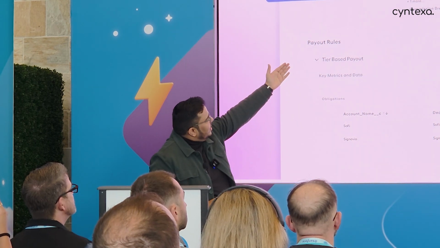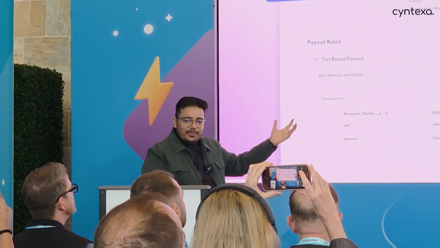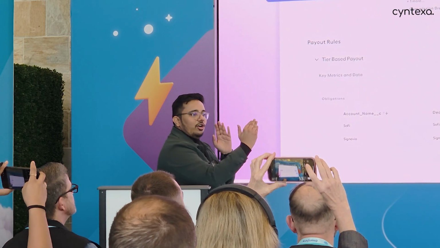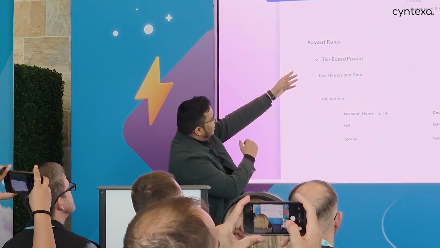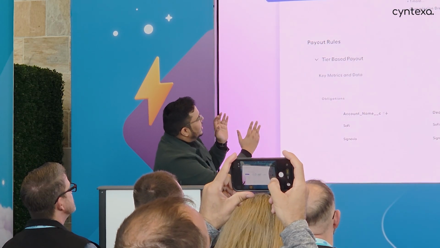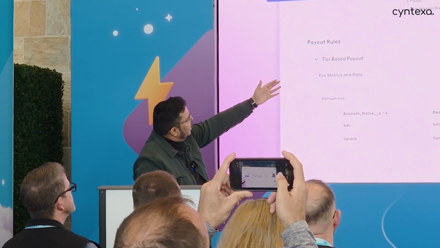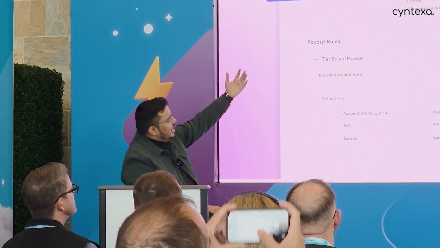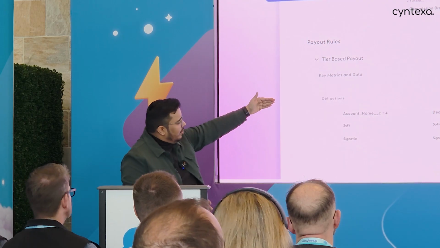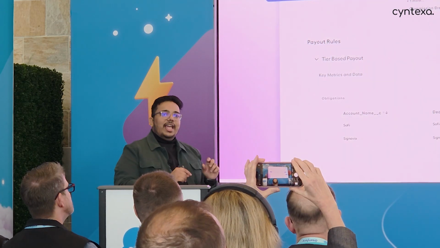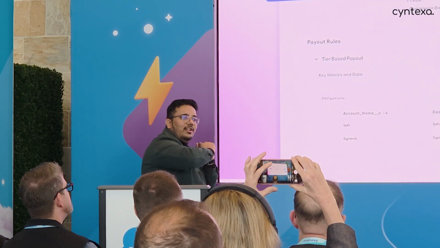On the left-hand side, you can see what all the components of it are. We have $18,840 as quota attainment, because I reached my quota, so I am getting this much. Tier-based payout is something where, okay, I'm getting $17,120.10 for that. Things like that they are able to see. And at the bottom, we are able to see the actual opportunity-level incentive.